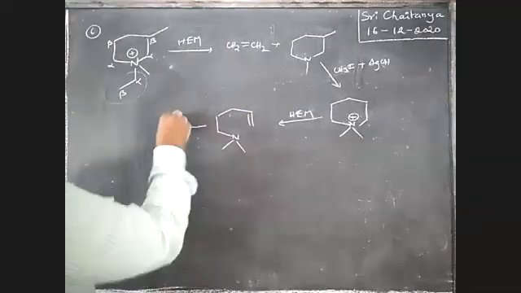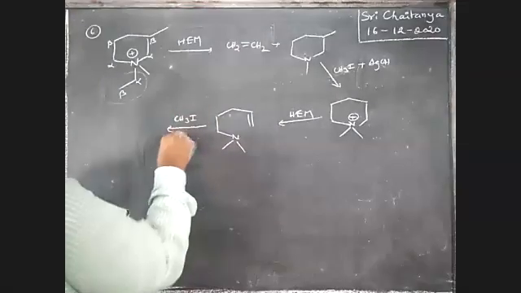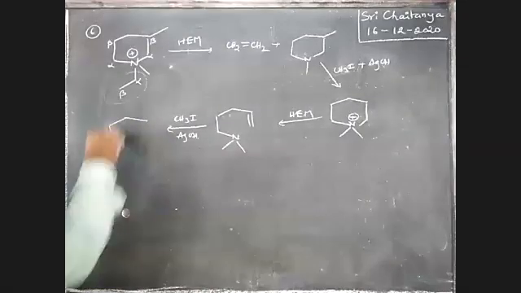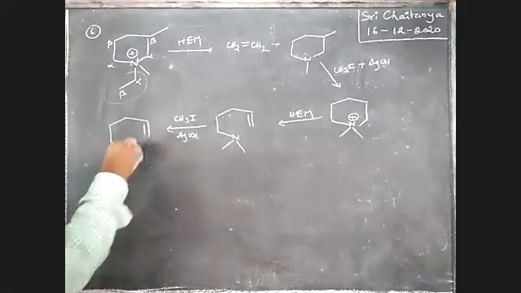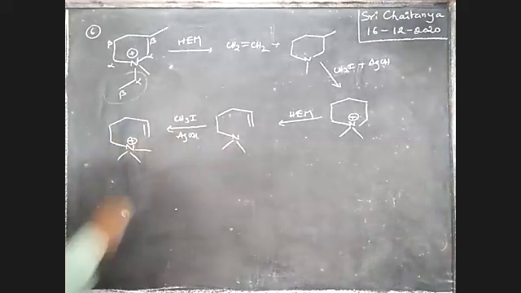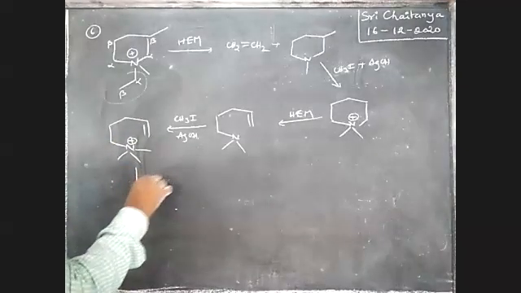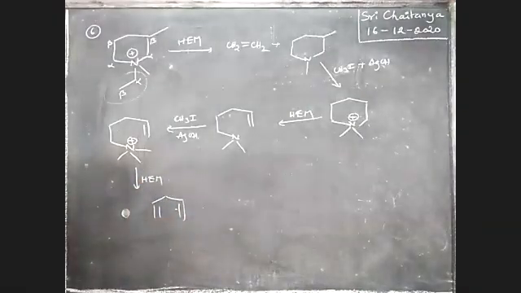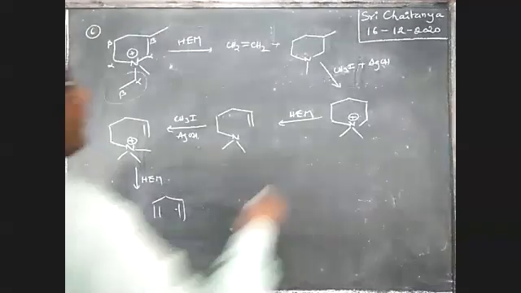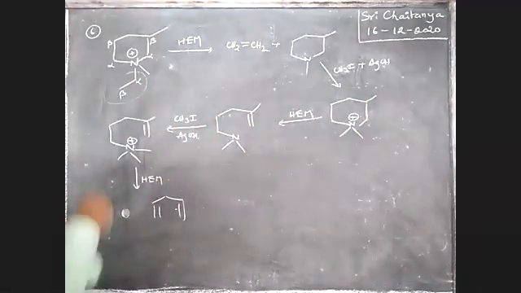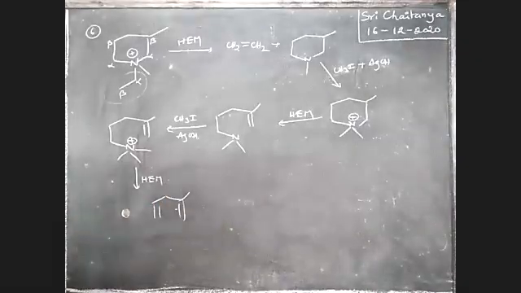Once again, methyl iodide and silver hydroxide or moist silver oxide, that gives N plus. Once again, Hofmann exhaustive methylation, that gives the final answer. And boys, I missed this one. Finally, this is the answer.